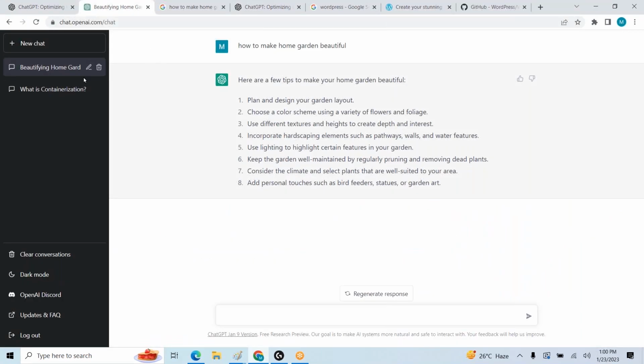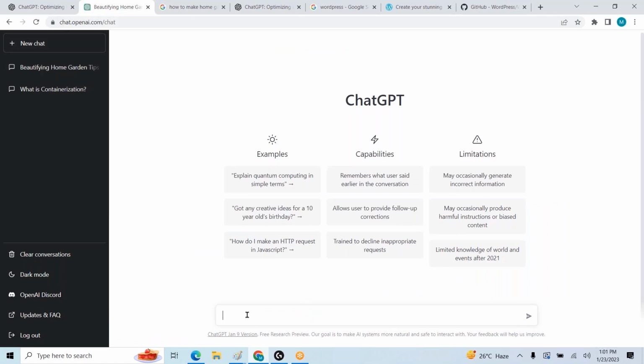Here you can enter a new chat. Here you can use: create Azure Kubernetes cluster with Terraform. Let us enter this.